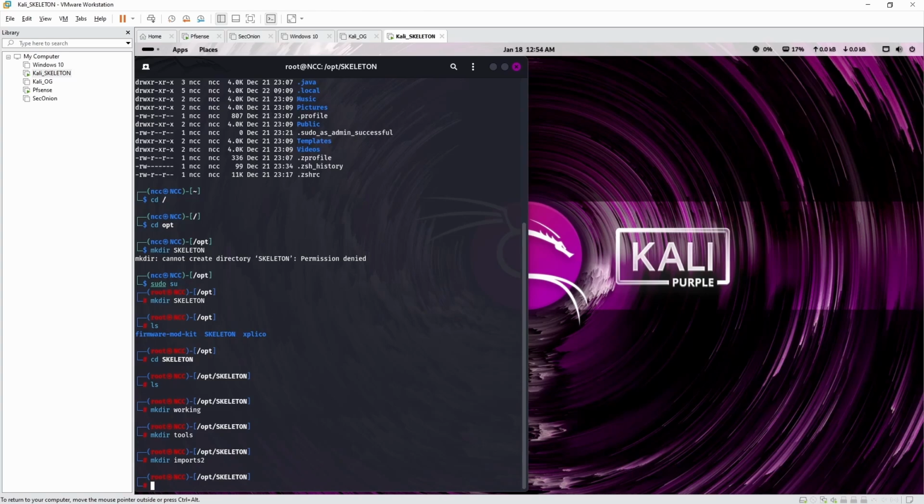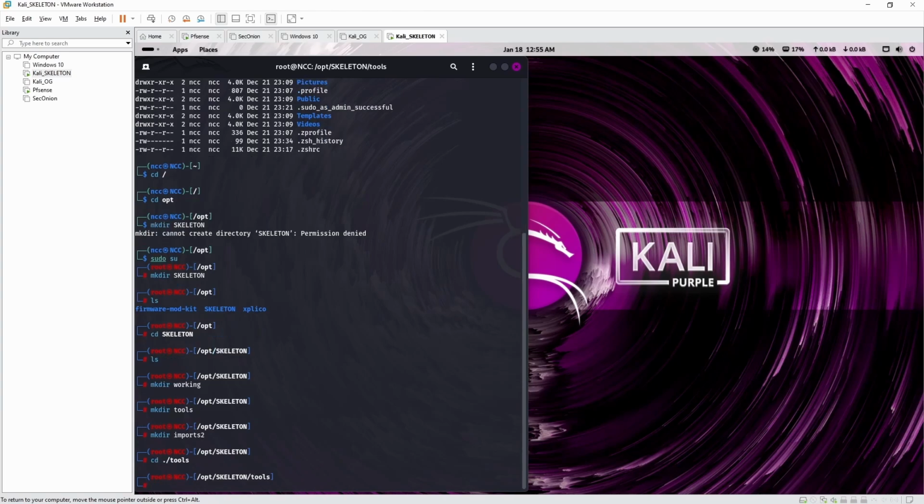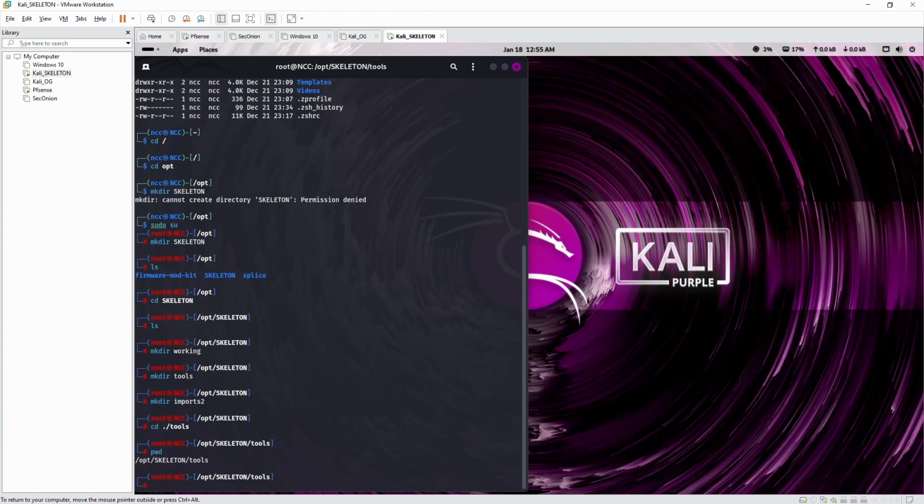So right now we're in skeleton. If we were going to go to tools, we can write cd tools, and this will change it. However, the more appropriate way to do it is with ./tools. That means in this directory we want to go to tools, right? And I'll go to tools. So this is going not through the true path. If you write pwd, it will give us the true path.